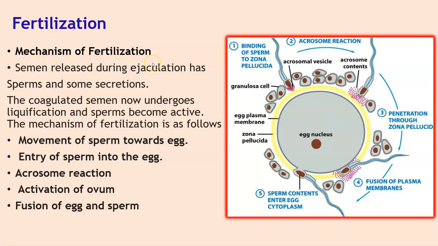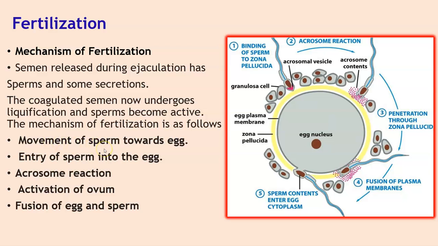Students, the mechanism of fertilization. Semen is released during ejaculation and has sperms and some secretions. The coagulated semen now undergoes liquefaction and sperms become active. The mechanism of fertilization is as follows. These are the important steps in the process of fertilization.